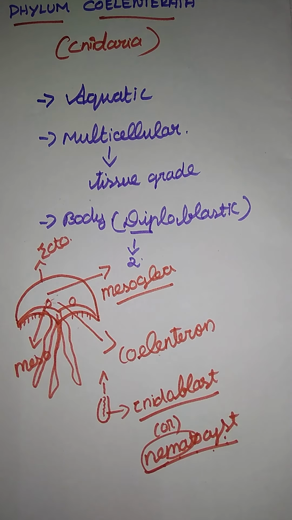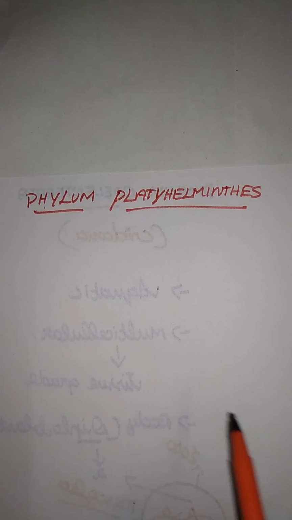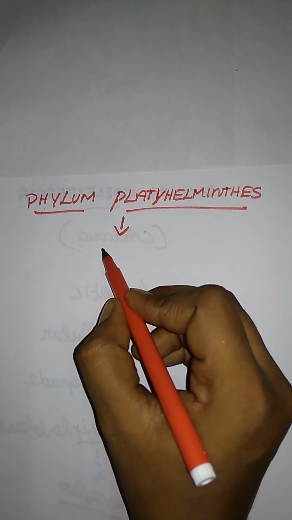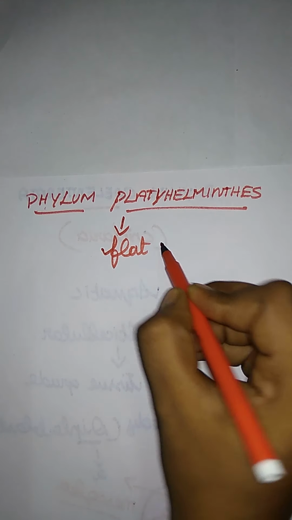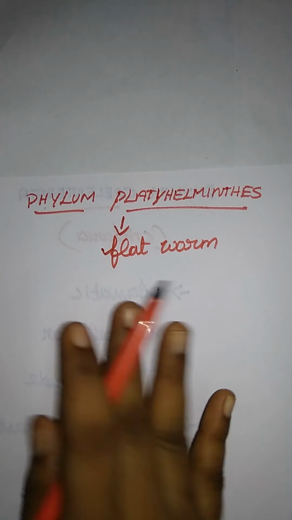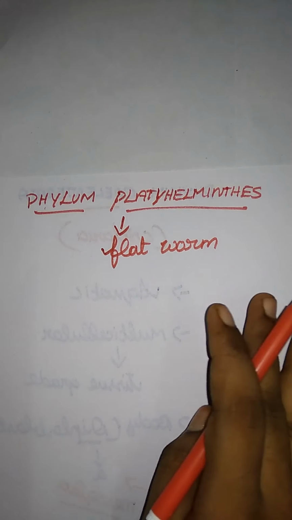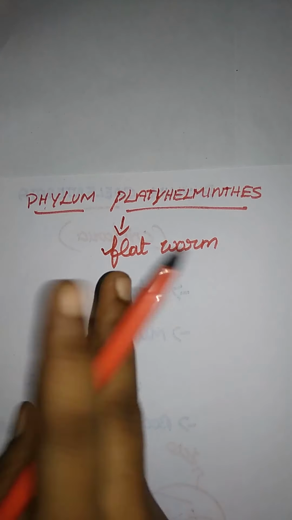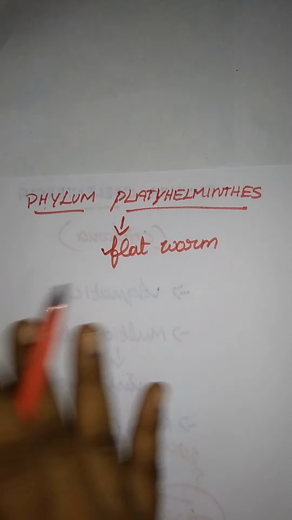Let me move on to the next one, Platyhelminthes. Here the next one we are having is phylum Platyhelminthes. Platyhelminthes means flatworm. They have a flattened body, dorsiventral, we say dorsal and ventral side. They are like tape in form. That is dorsiventral.